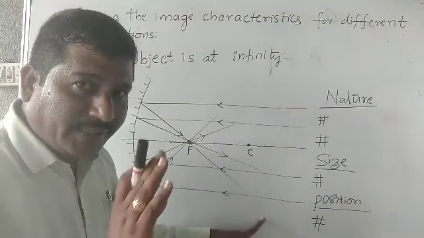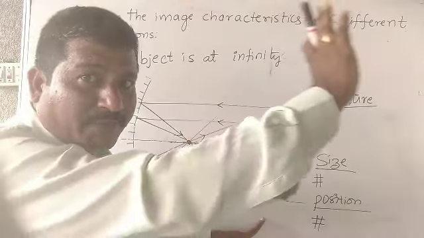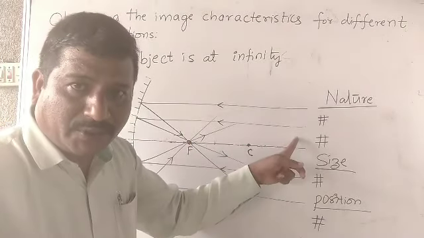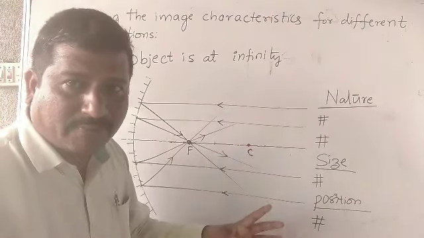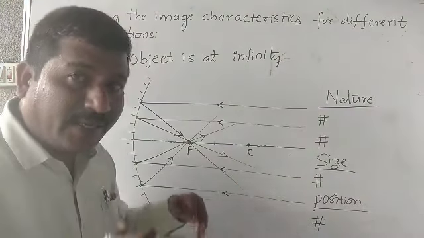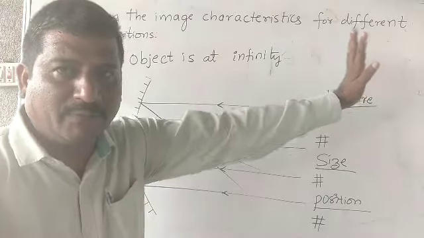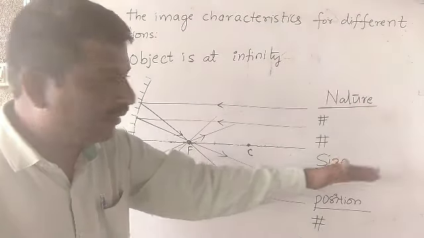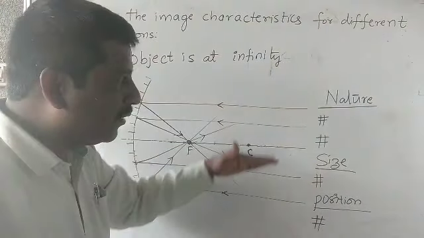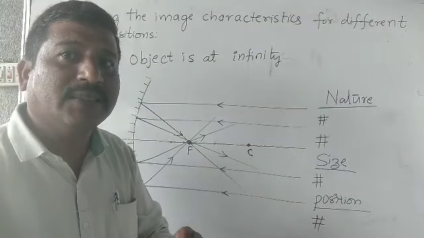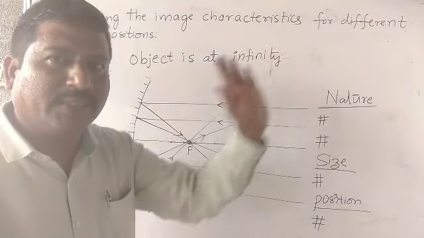Parallel rays indicate that the object is at infinity. We are not indicating the object position. Parallel rays directly or indirectly represent that the object is at infinity. We are not representing the object position, we have just drawn parallel rays. These parallel rays indicate that the object is at infinity.